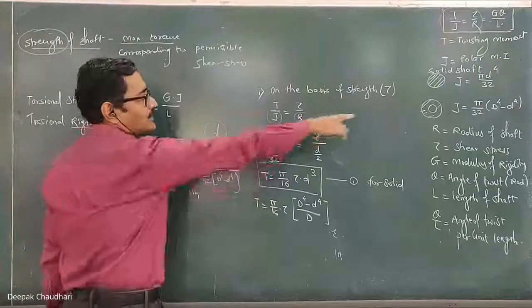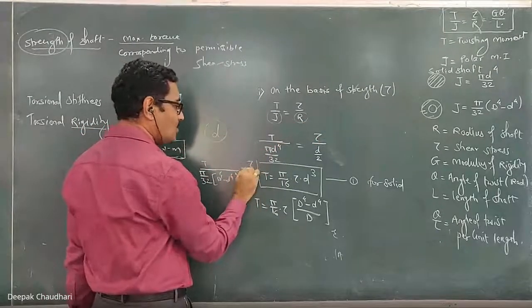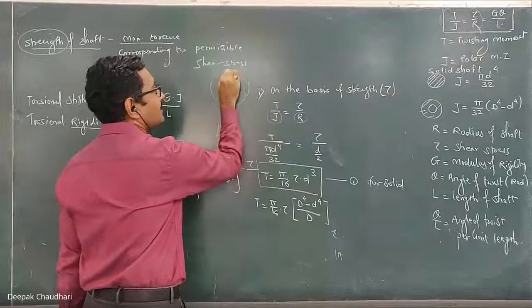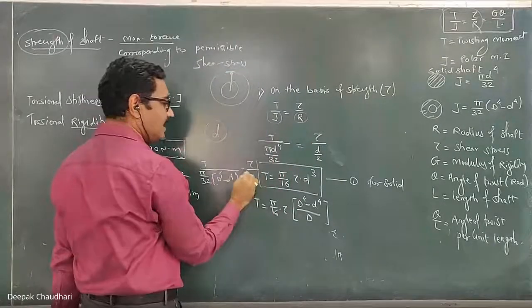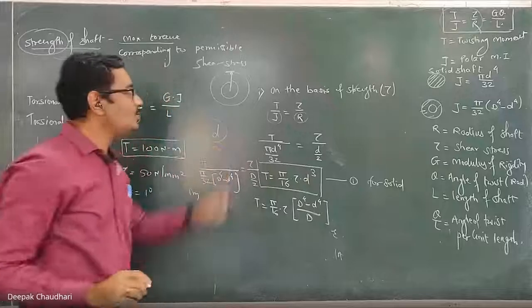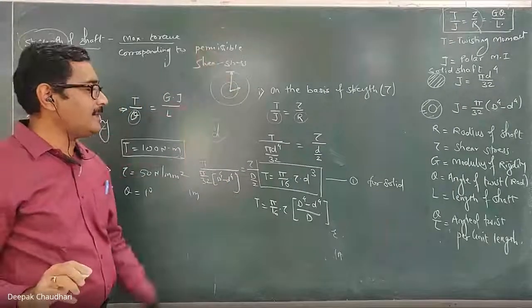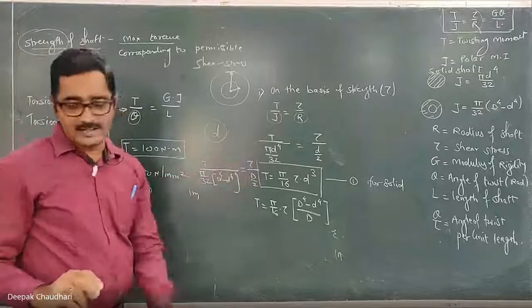It is J for the hollow shaft, which is equal to tau upon R. This tau is the maximum shear stress induced in the extreme layer, meaning in this layer. What is the distance of this extreme layer? It is capital D by 2, not small d by 2. This is the small d. It is not small d by 2, it is capital D by 2. And if you simplify this, you will get this.